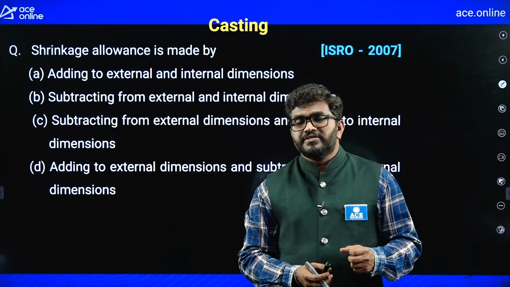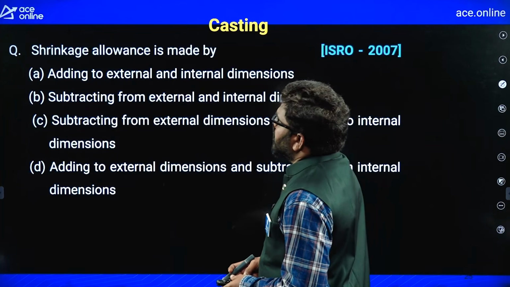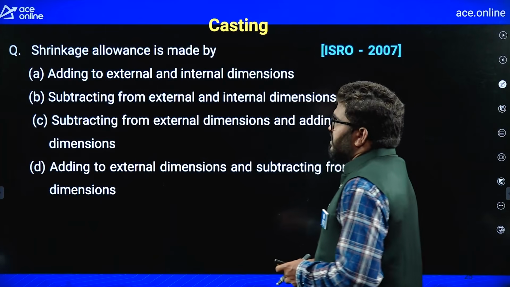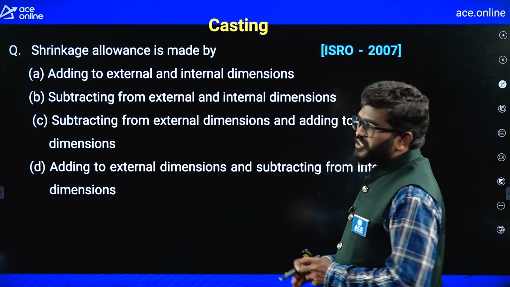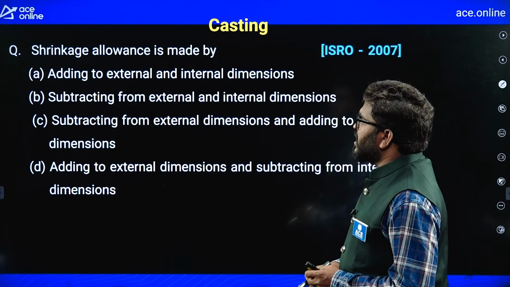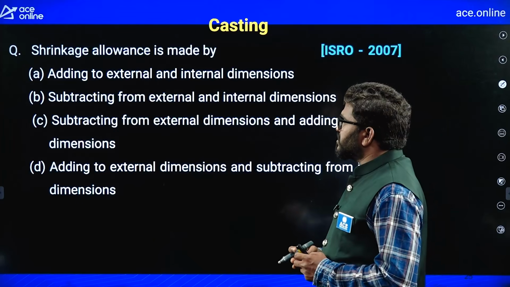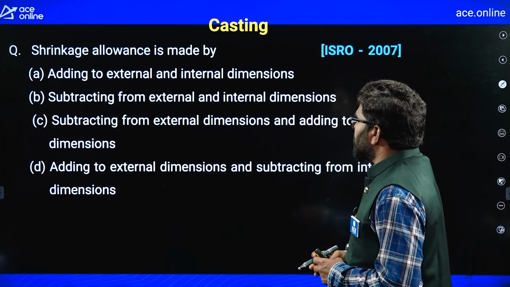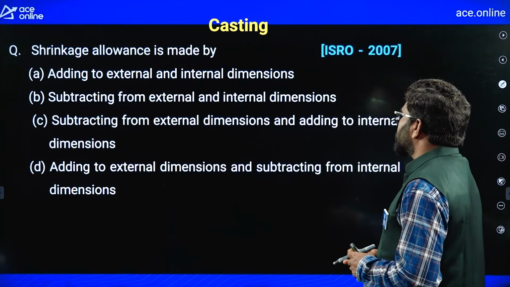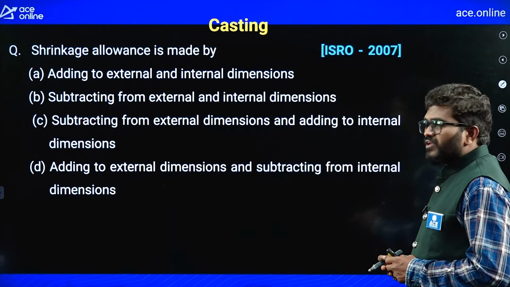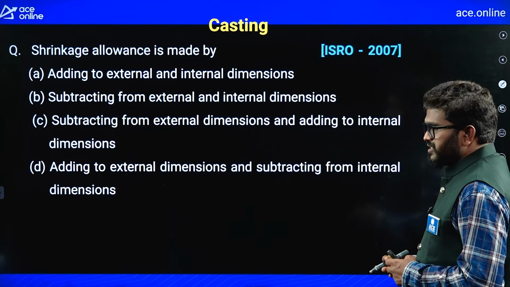Now, some of the questions I am going to explain from the casting process. Now see here, shrinkage allowance is made by, you can see the 4 options. First option is adding to external and internal dimensions. Second option, subtracting from external and internal dimensions. Third option, subtracting from external dimensions and adding to the internal dimensions. Fourth option, adding to the external dimensions and subtracting from the internal dimensions.